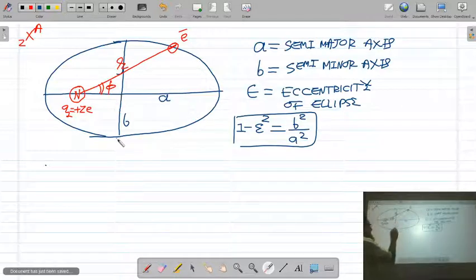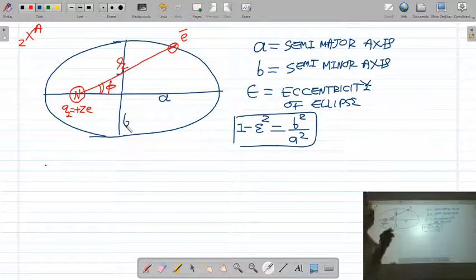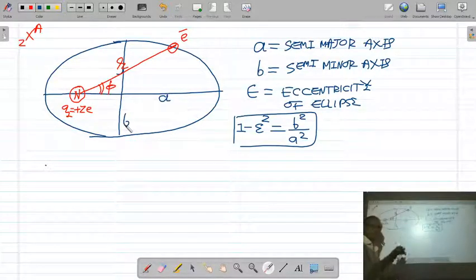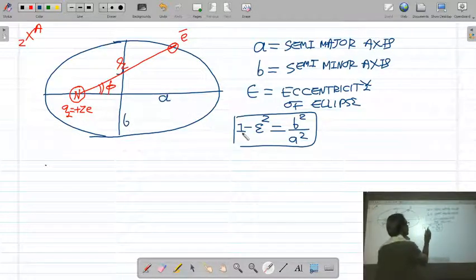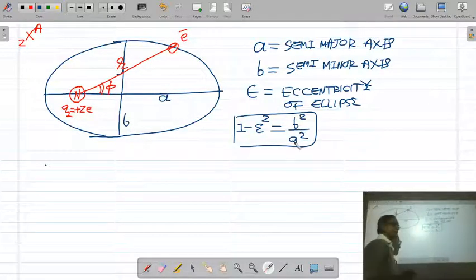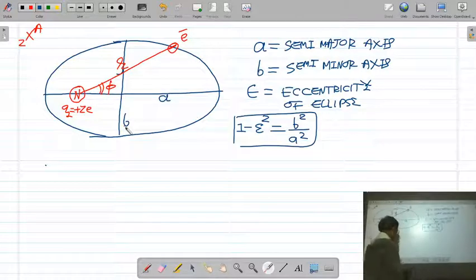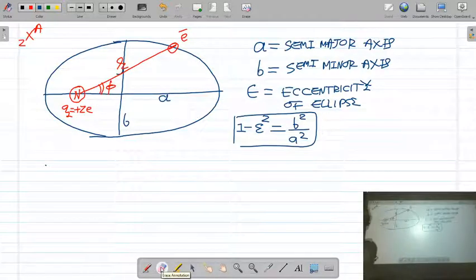b is called the semi-minor axis of the ellipse. Epsilon is called the eccentricity of the ellipse. The relation between eccentricity and semi-major axis and semi-minor axis is given by 1 minus epsilon square is equal to b square upon a square. So a is the semi-major axis, b is the semi-minor axis, and epsilon is the eccentricity of the ellipse. Okay, next now.